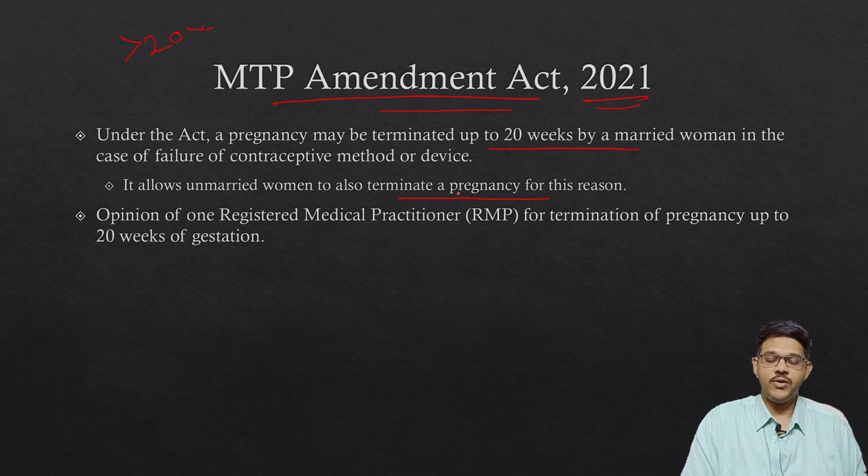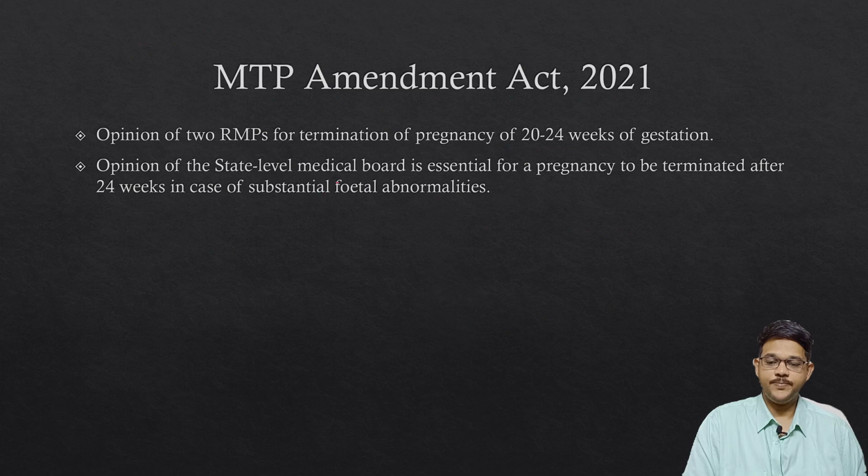In case of more than 20 weeks, it can be terminated on the opinion of one registered practitioner for termination of pregnancy up to 20 weeks. Previously, it was 12 weeks. Up to 12 weeks, one registered practitioner could give the opinion for MTP, and for 12 to 20 weeks, two RMPs were required, but now only one is required up to 20 weeks of gestation.